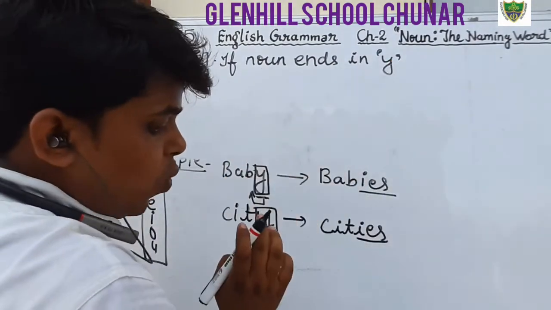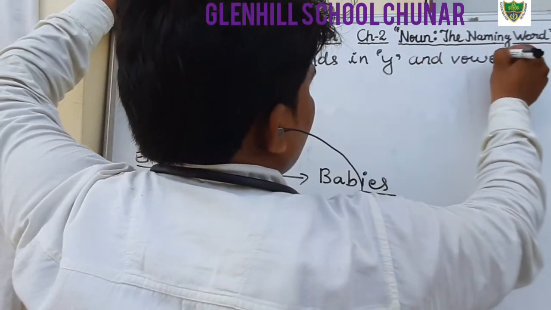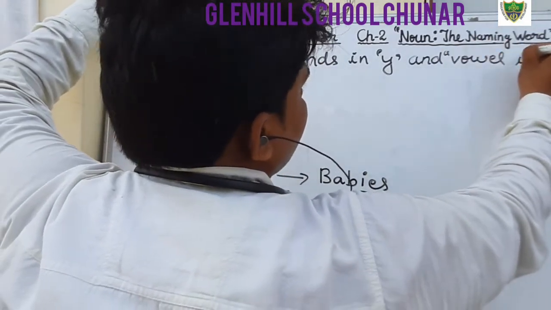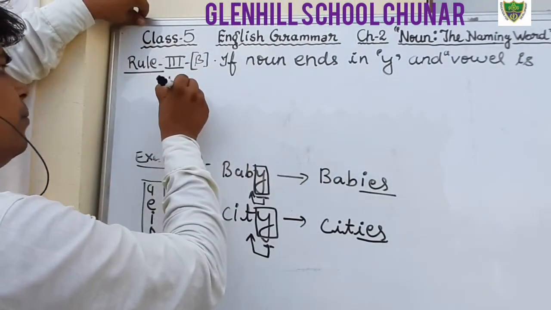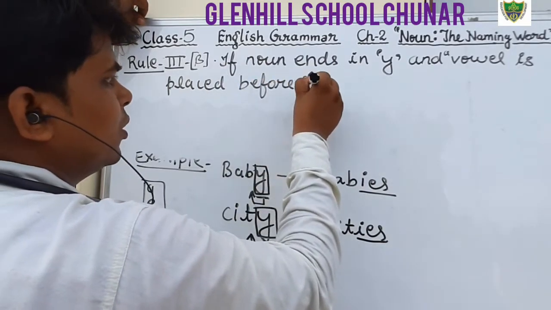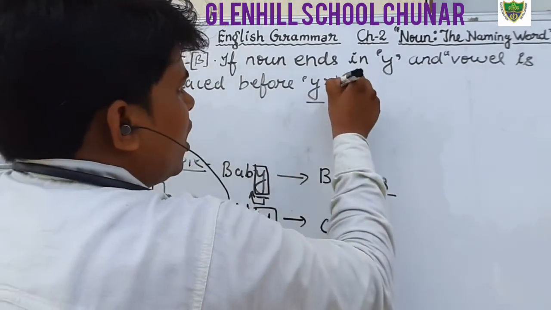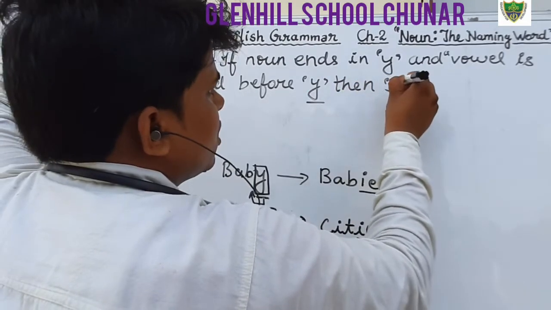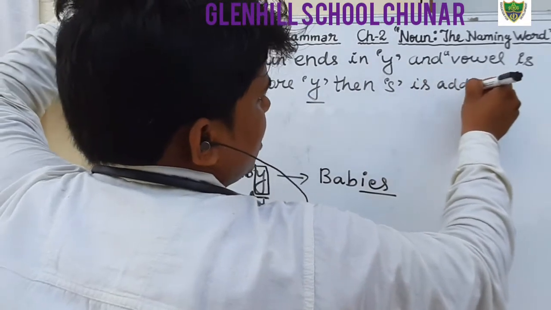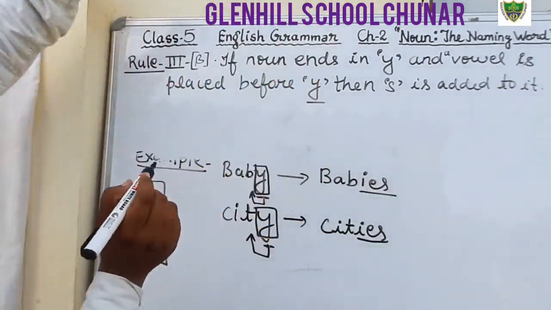If a noun ends in y and a vowel is placed before y, then s is added to it. s is added to it. This is the third B rule.